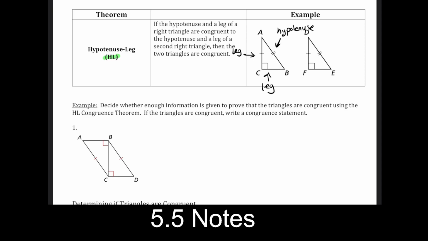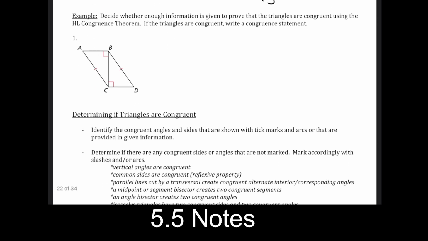The first thing to check is, am I actually working with a right triangle? The next 2 things to check are, is my hypotenuse marked, and is there 1 leg that is marked? That's enough information to use hypotenuse leg. And so here is an example. Again, we have that same shared side that we've been looking at, so we can mark this. And so here are the 3 things that need to be marked. Do we have right triangles? So right triangles, question mark. And of course we do, right? We have right angles that are marked there. It's pretty clear. So we can use hypotenuse leg.